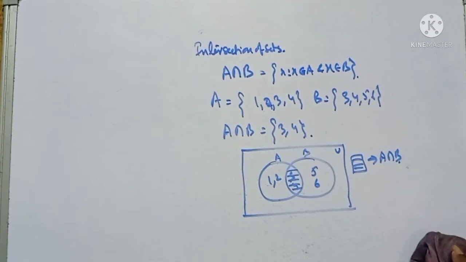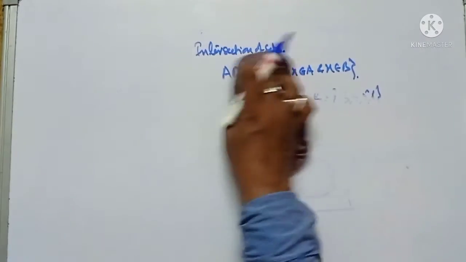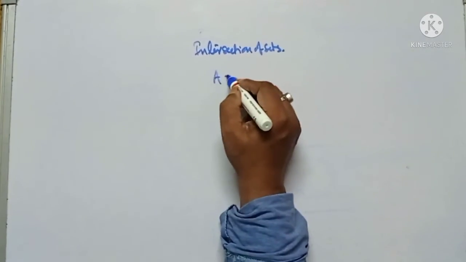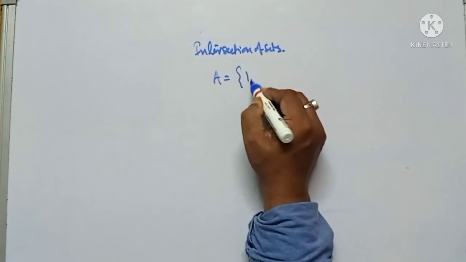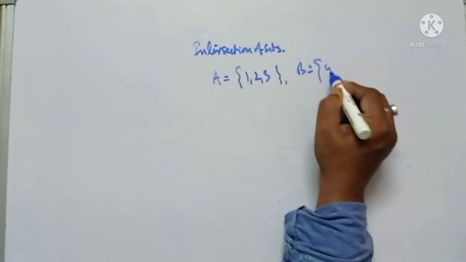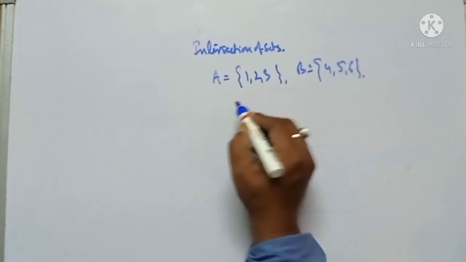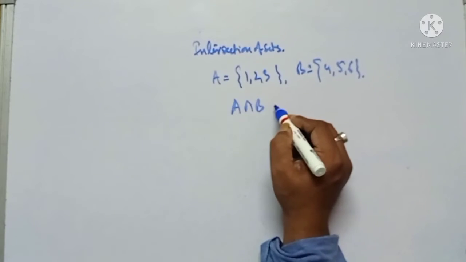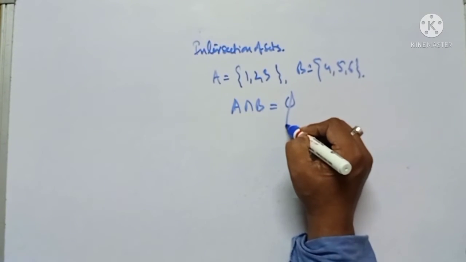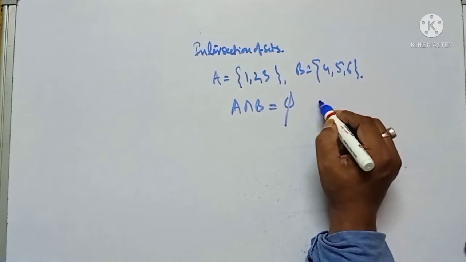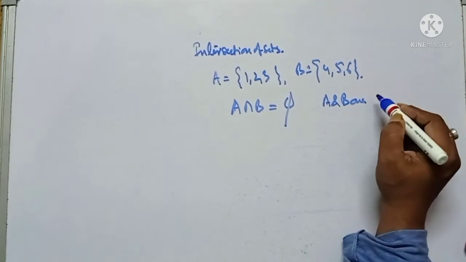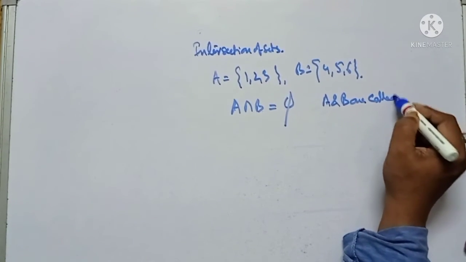Now let me take another example. A is equal to 1 2 3, and your B set is equal to 4 5 6. Then A intersection B, there is no common element, so it is the empty set phi. Then A and B are called disjoint sets.